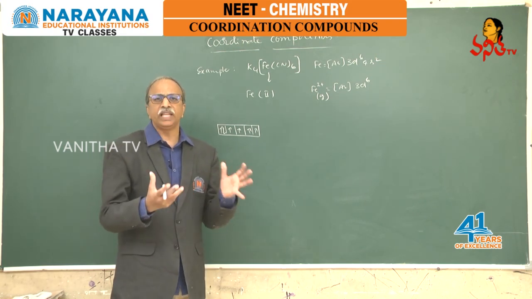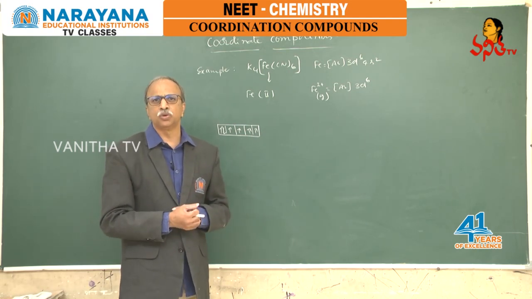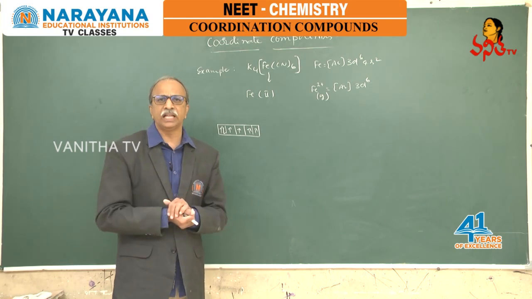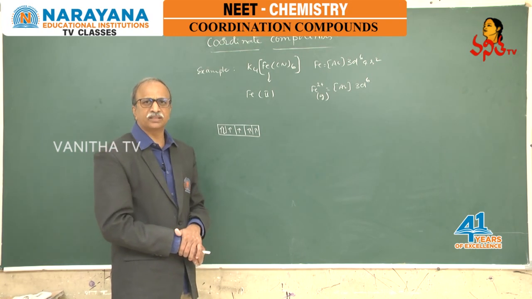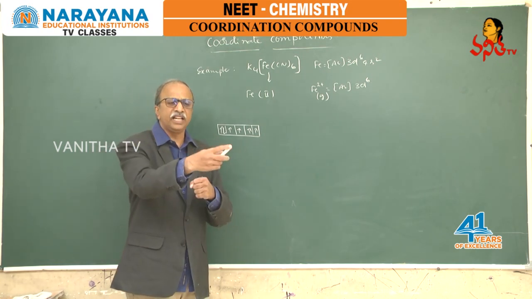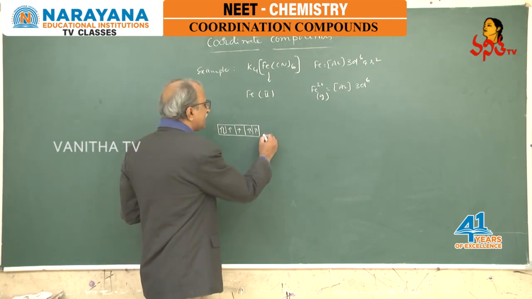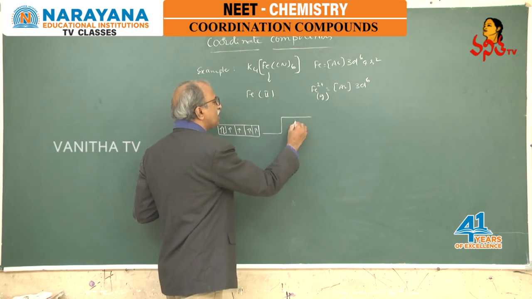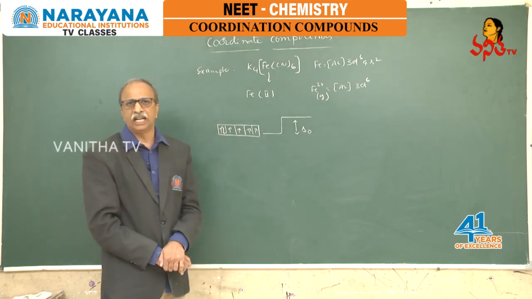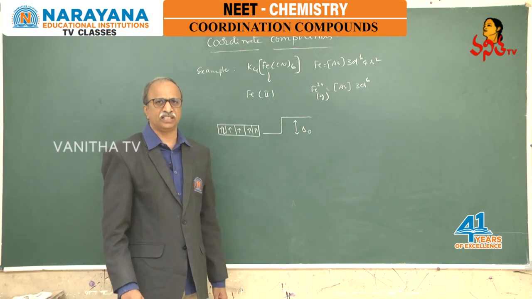So therefore they can attract the electron pairs provided by the ligands. In the formation of this complex, the Fe2+ ion attracts the CN minus ions towards itself, and whenever the CN minus ion approaches, the energy of the d orbitals is increased. The increase is delta naught.